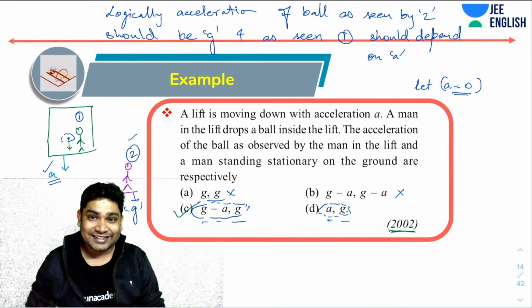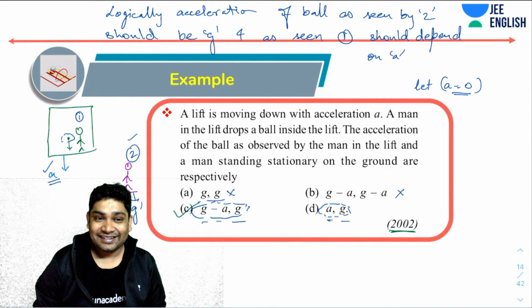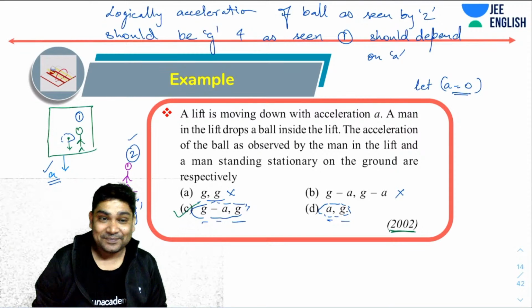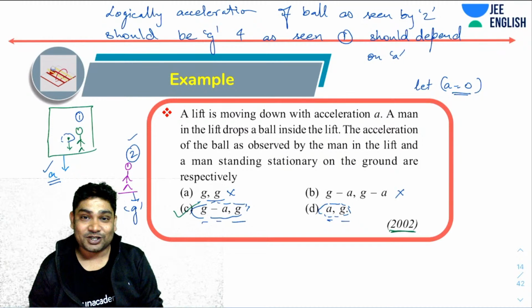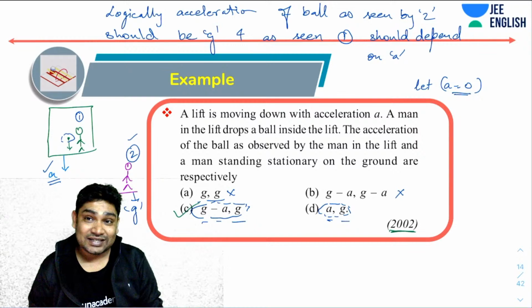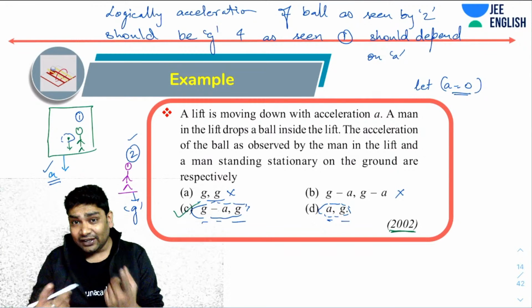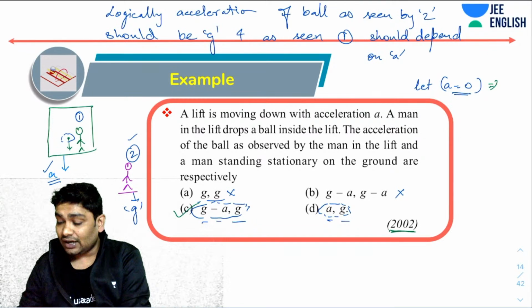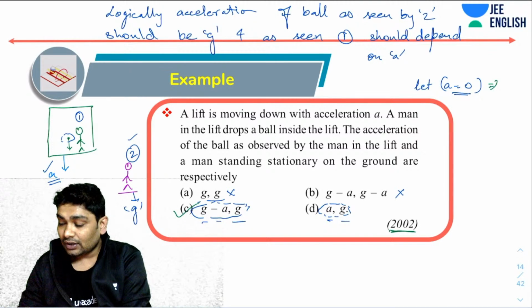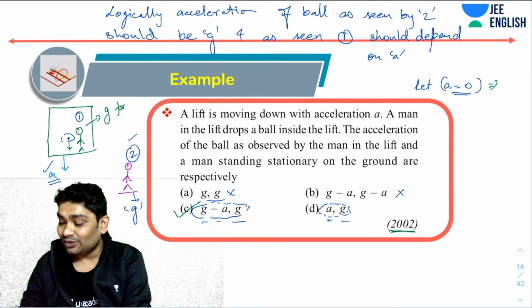So did you guys follow this? Do you guys like this? Turns out the actual answer is C. But I did not write any equation to get that answer. I just used logic. And all I did was a small substitution where I put A equals 0. Now you can even try this. If A is 0, then you realize that this guy should see g, right? So acceleration for this guy should be g for A equals 0. And for A equals g, the acceleration should be 0, right?